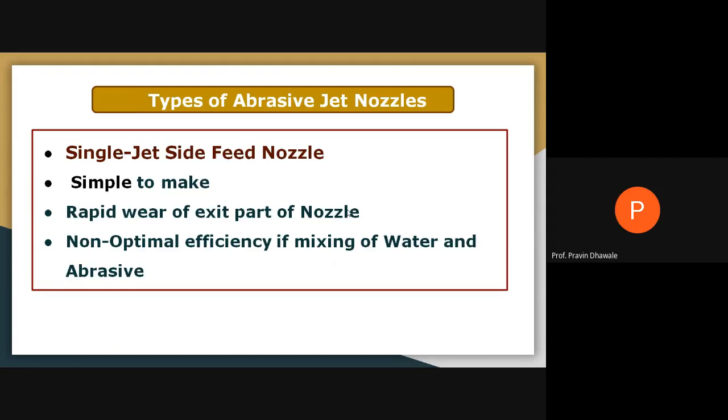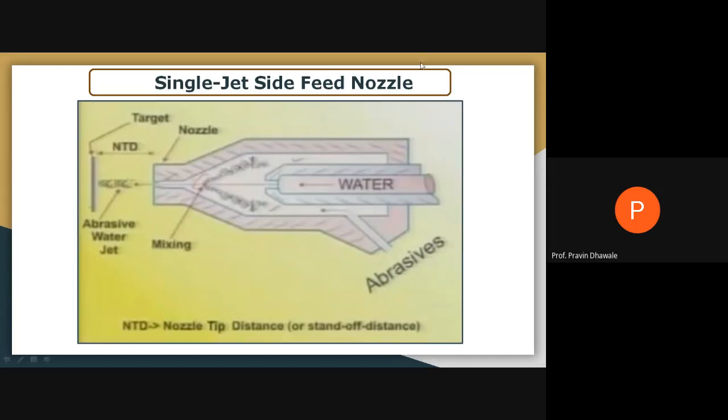Types of the abrasive jet nozzle we are using. First one is a simple side feed nozzle. See here, the first type: single jet side feed nozzle. See the diagram. This will be the mixing chamber.